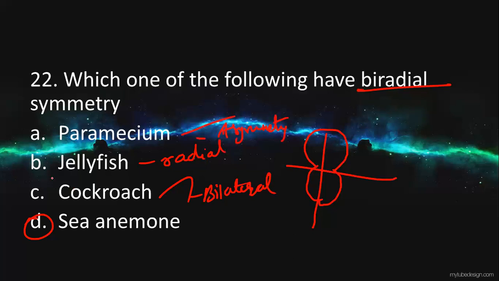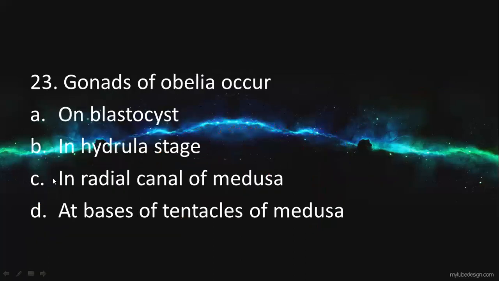Fine. Then gonads of obelia which occur on. The options are on blastocyst, in hydrula stage, in radial canal of Medusa, at bases of tentacles of Medusa. So it will be present in the radial canal of the Medusa.